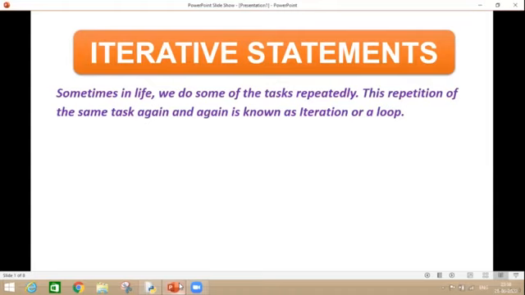So what is Paytm doing? It is repeating the task of paying my electricity bill every month. So this process is known as iteration, or we can say this is a loop. Paytm has put my electricity bill in a loop, which is again and again repeating itself.